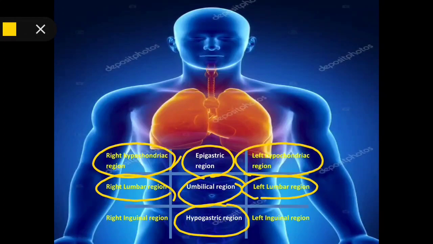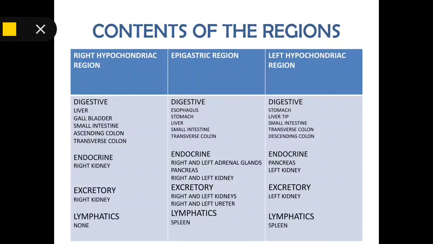Towards the right of the hypogastric region there is the right inguinal region. Towards the left of the hypogastric region there is the left inguinal region. These are the 9 abdominal regions. Now we will discuss the contents of each region.